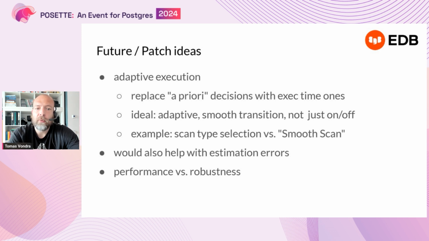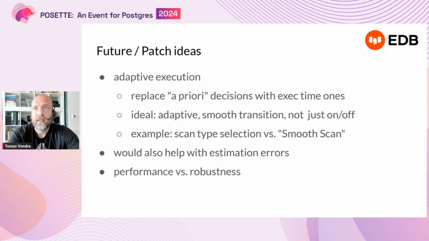Essentially, instead of relying too much on a priori information like the statistics, we can assume that in some cases it will be wrong, and then try to adapt to that during execution. So, for example, instead of picking a single way to scan a table, we can move from index scan to sequential scan. That's the idea behind smooth scan, which is one of the research papers that I would like to mention later.